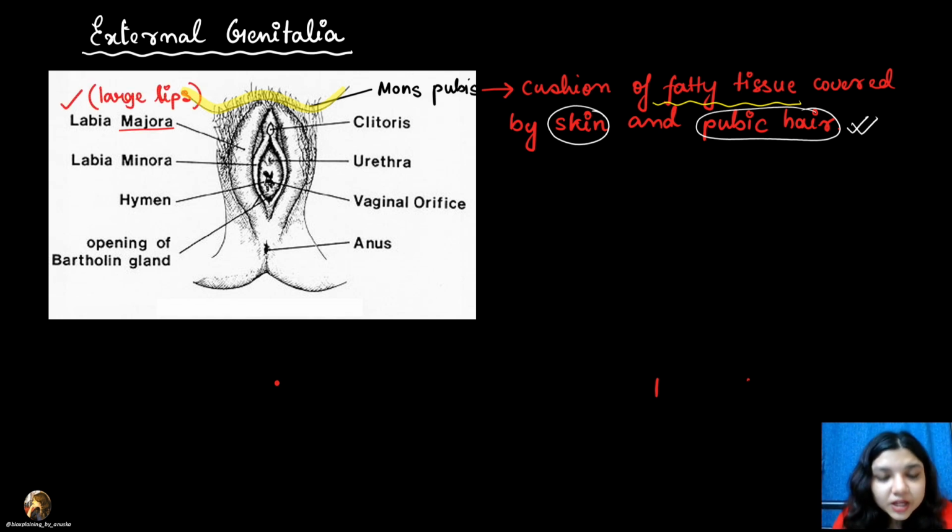Next, if you notice in the diagram, you will see the labia majora, or the large lips.